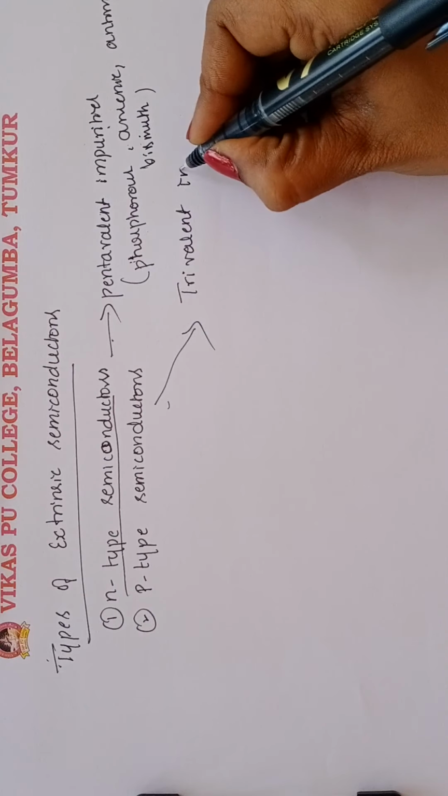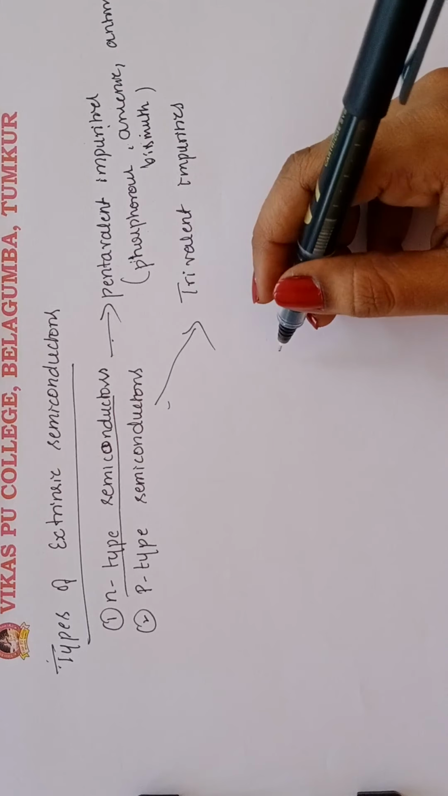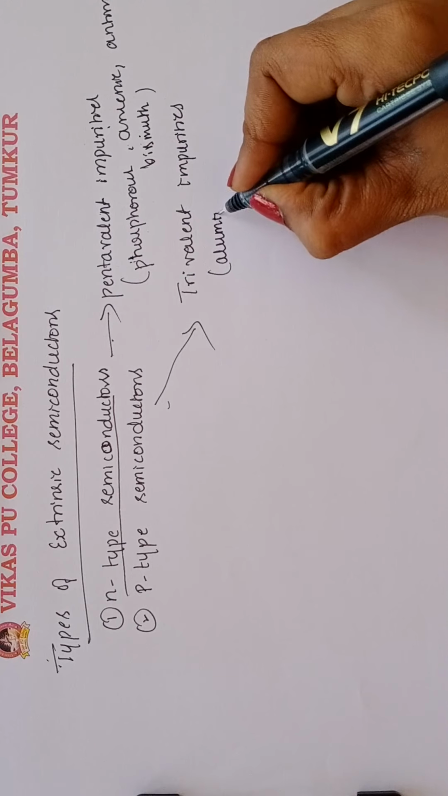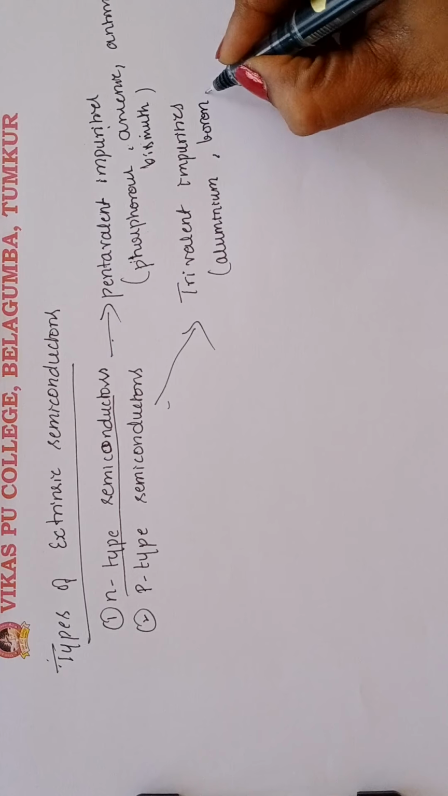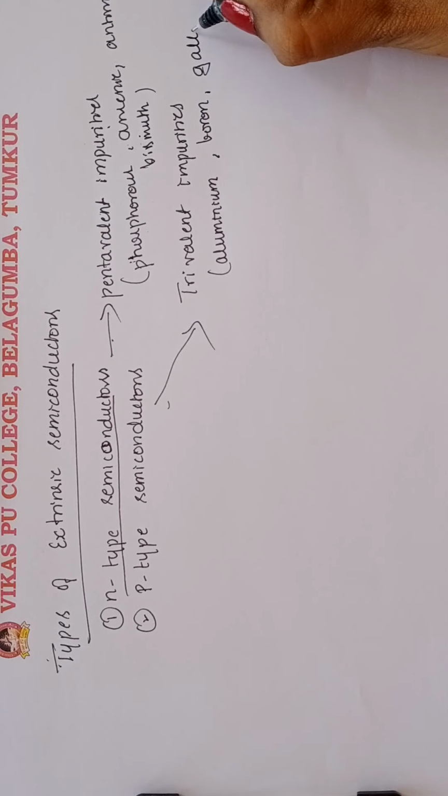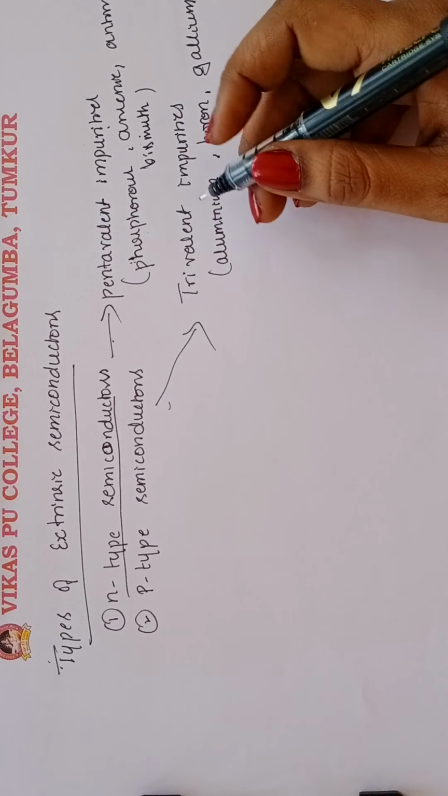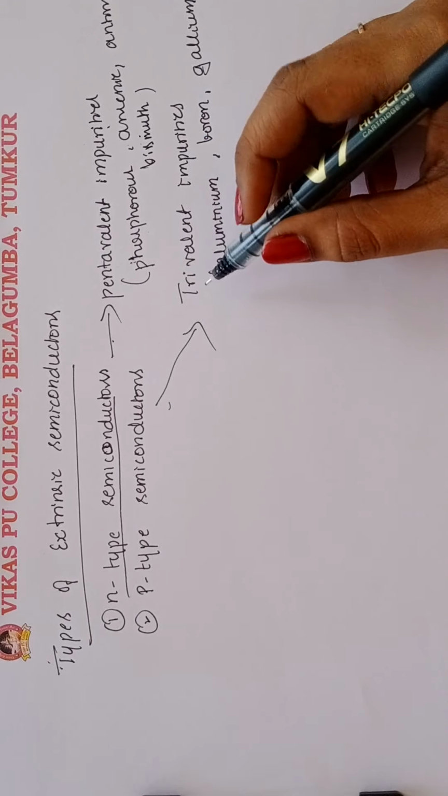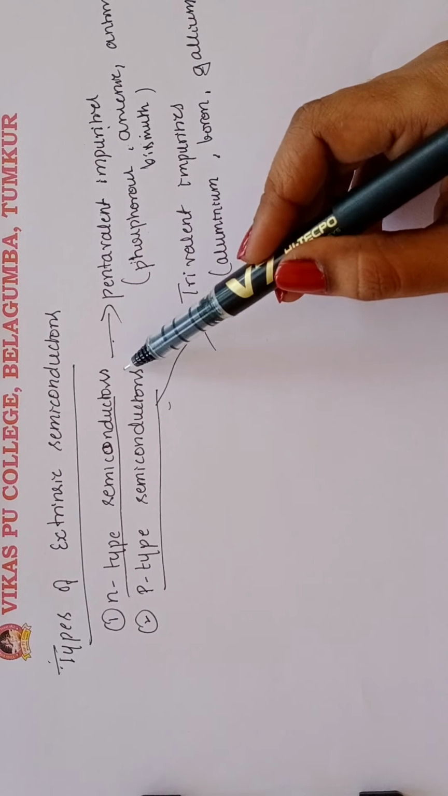Trivalent impurities like aluminum, boron, gallium, doped into the tetravalent silicon or germanium, give what are called p-type semiconductors. Now we are going to discuss how conductivity arises in the n-type semiconductors.